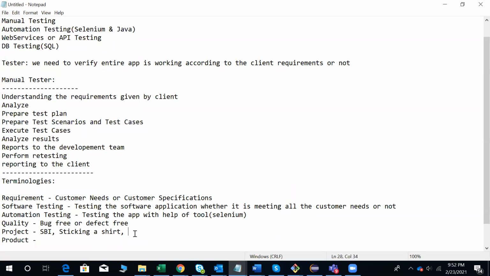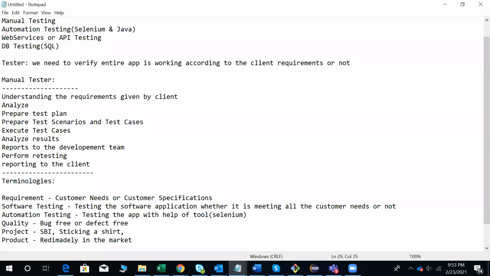So a project is where the client gives the requirements to develop the application. Then what is a product? A product is whatever you get ready-made in the market. Those are all products only.